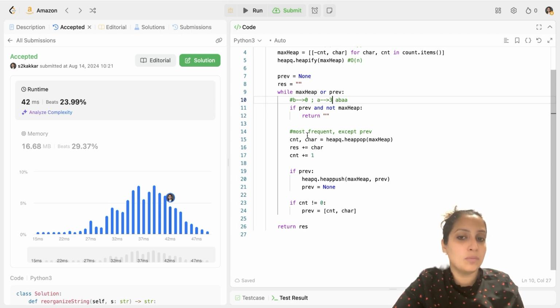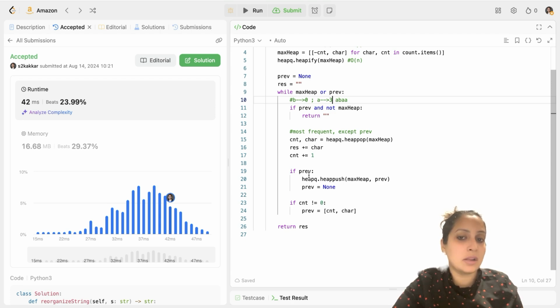And then you add that character to your result, and then you increment your count, because you have already popped it once. You have used it once. Since you are using min with negative counts, that's why you are adding one to the count and not decrementing it. After that, you check if your previous value is not null.